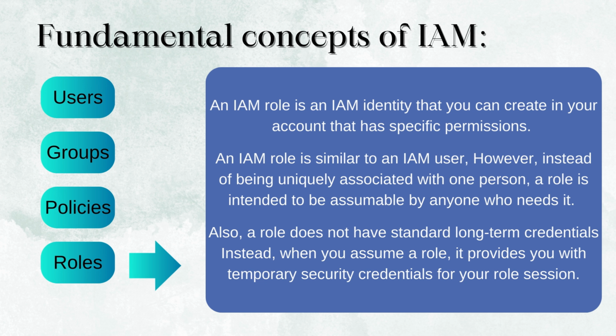If we consider our office building analogy, roles are like temporary badges that are given to contractors or visitors for a specific task. For example, a contractor might get a badge to access the server room for a particular day. Similarly, in AWS, roles allow you to grant temporary access to users or services for specific tasks.